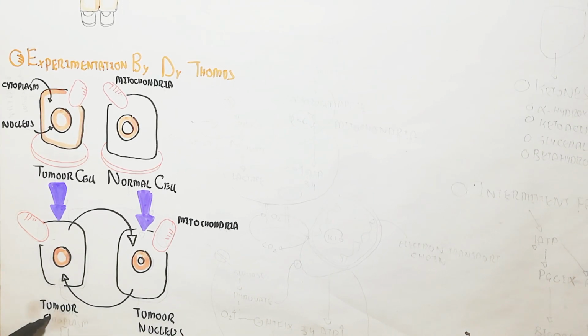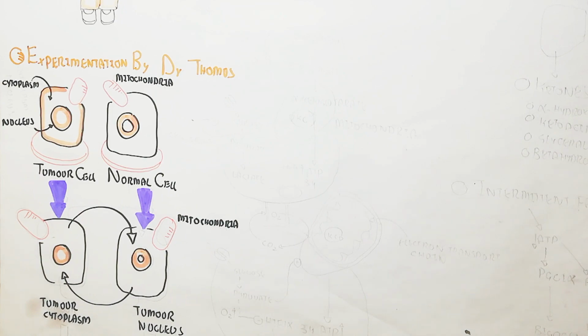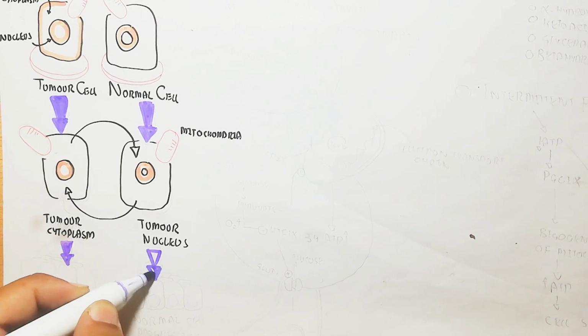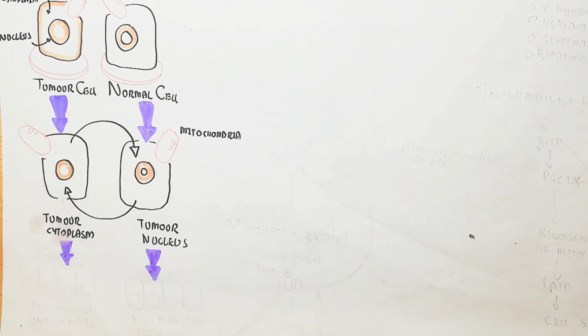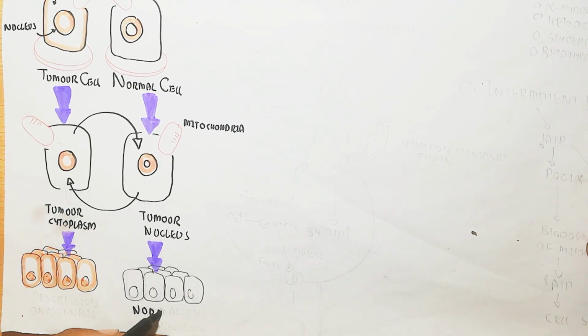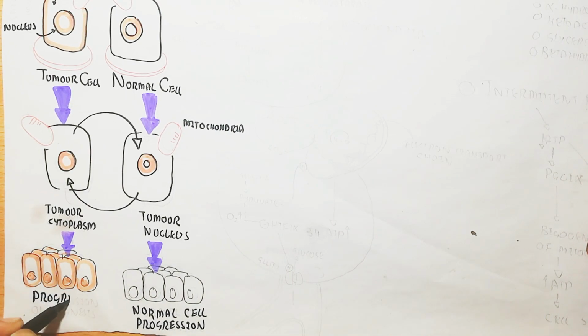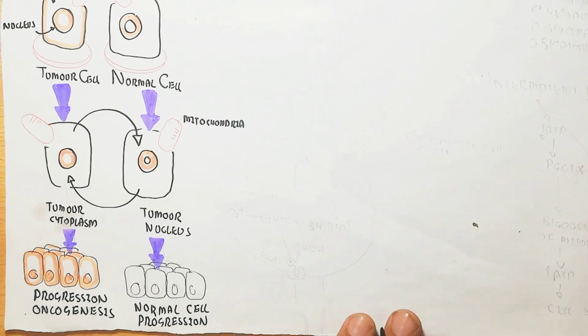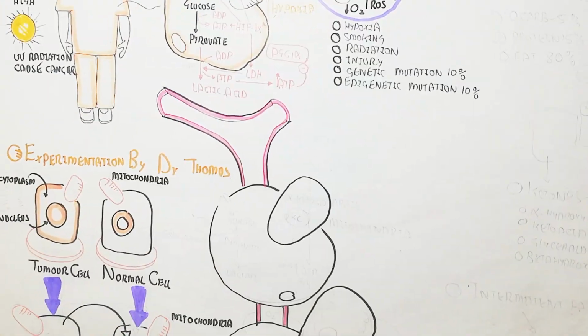But remember that the mitochondria is genetic. It is also a genetic mutation, because the mitochondria come from the mother in the egg when fertilized with the sperm. The sperm does not inject its mitochondria into the egg. A tumor-nucleus-containing normal cell does not progress, but a normal nucleus containing tumor cytoplasm will progress.